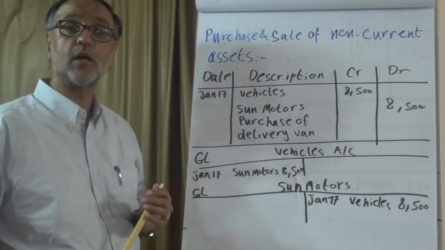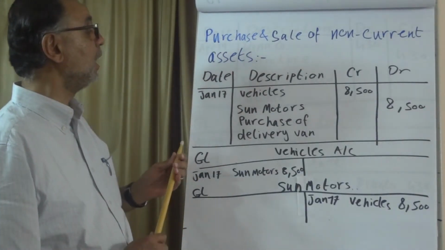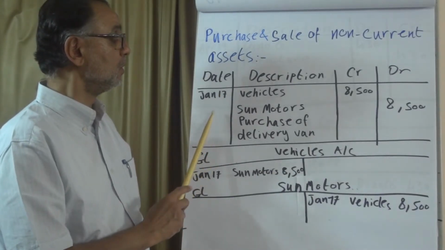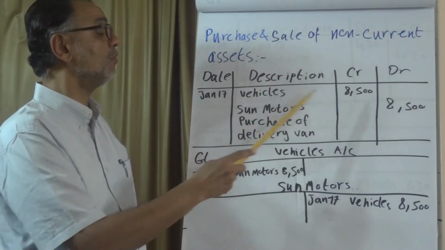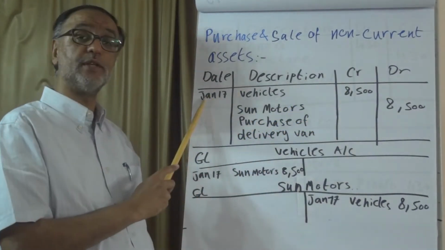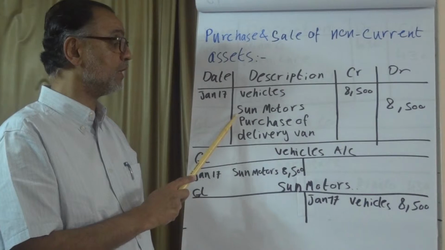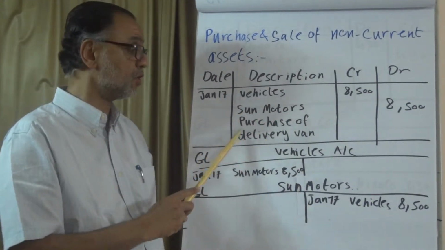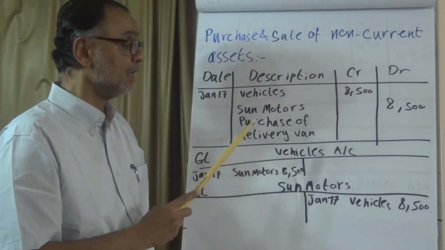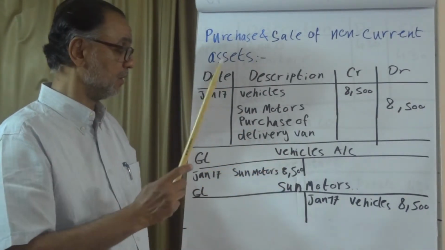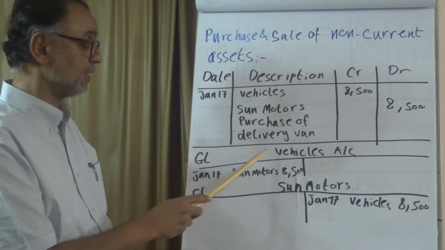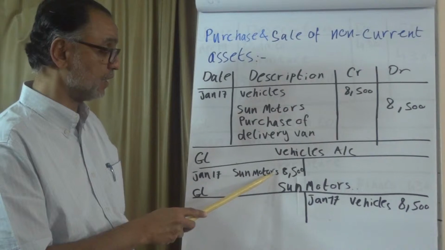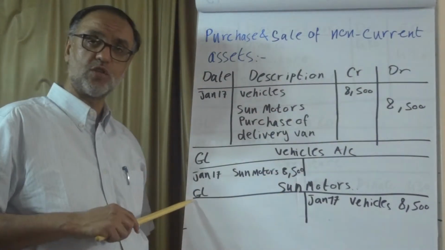Purchase and sale of non-current assets. Our example here says that we purchased a vehicle of 8,500 on January 17, and the creditor is Sun Motors, and the narrative is purchase of delivery van. If you go to the ledger, this is the general ledger for vehicles account, and you have 8,500 Sun Motors. Sun Motors and the GL, this is not a purchase.